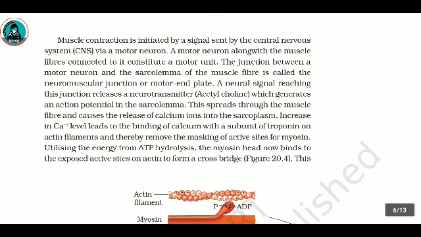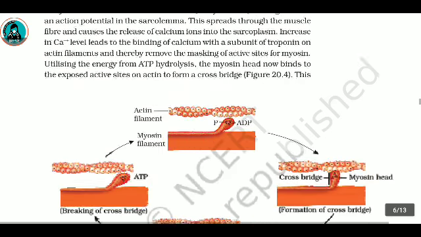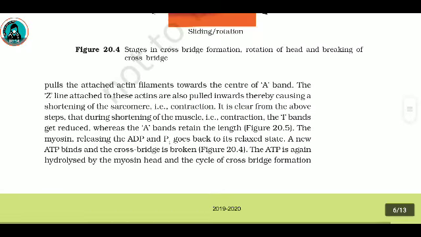Utilizing the energy from ATP hydrolysis, the myosin head now binds to the exposed active sites on actin to form a cross bridge. This pulls the attached actin filaments towards the center of the A band. The Z line attached to these actins is also pulled inwards, thereby causing a shortening of the sarcomere, that is contraction. It is clear from the above steps that during shortening of the muscle, that is contraction, the I bands get reduced, whereas the A bands retain the length.